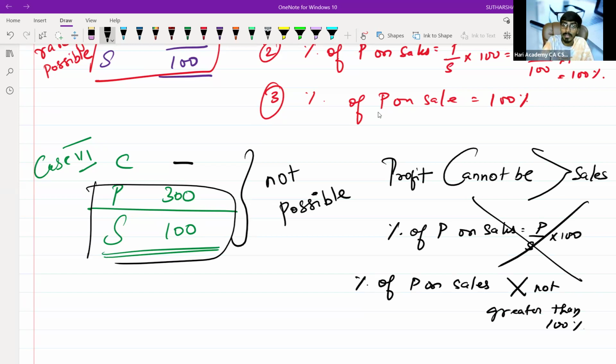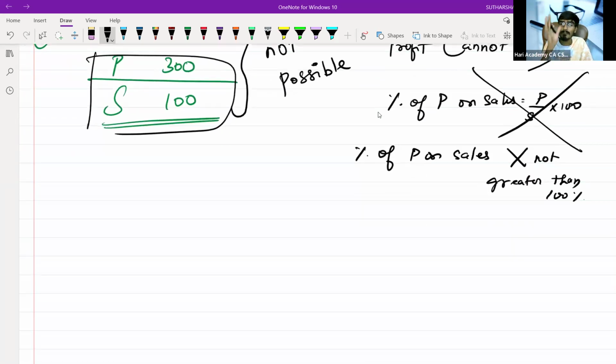I will give you one thing: somebody comes to you and asks, do you know accounting and all? Again, you will ask a repeat question. I will give you one question, please solve it. It is a trick which you will never forget in your life, and which will save lots and lots of your goodwill in your profession. If somebody asks you a continuous question, ask the repeat question again.